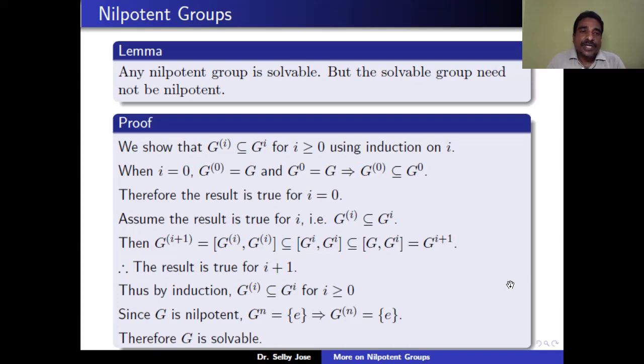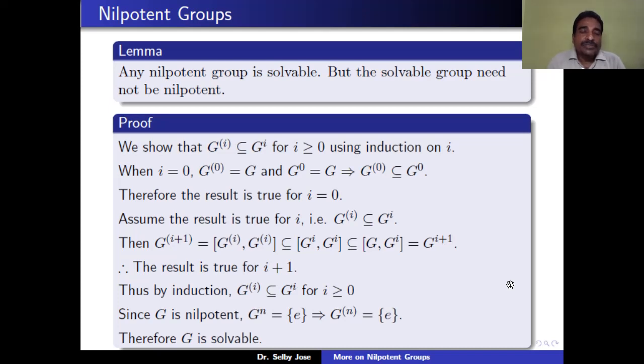Assume the result is true for i, that means that G^(i) is contained in G_i. We need to show the result is true for i+1. That means we need to show that G^(i+1) is contained in G_(i+1). By definition, G^(i+1) is the commutator of G^(i) with G^(i).